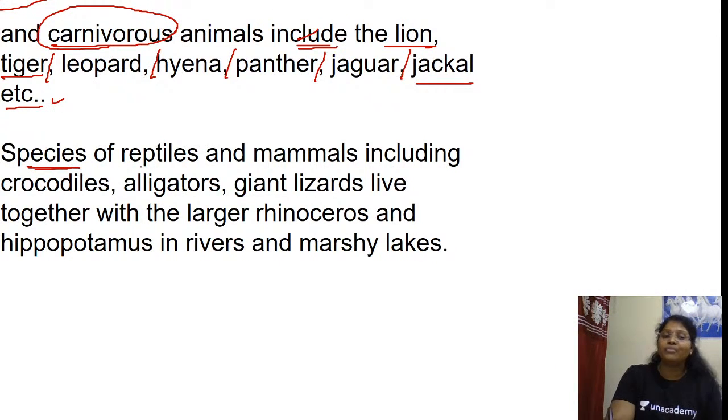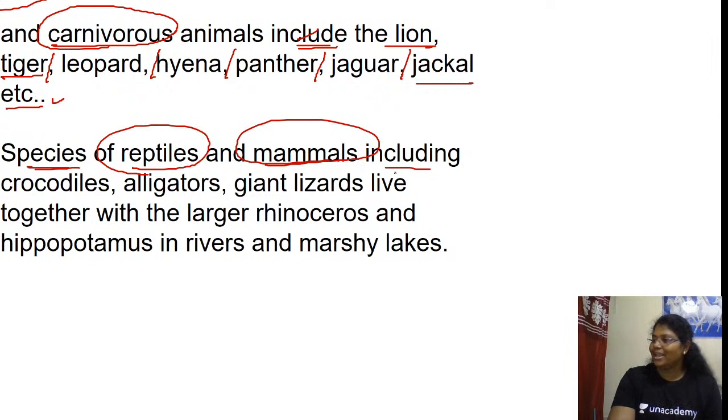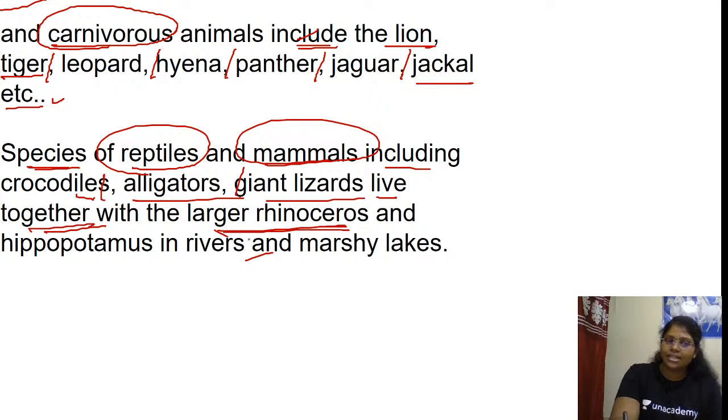The species of reptiles and mammals also. Once you get into the savanna land, even if you escape from herbivorous animals, you will be caught by the carnivorous. Even if you escape from herbivorous and carnivorous, somehow you will be caught by the reptiles and mammals. It's better let us not visit. So species of reptiles and mammals including crocodiles, alligators, giant lizards live together with a large rhinoceros and hippopotamus in rivers and marshy lakes. Please go through this.